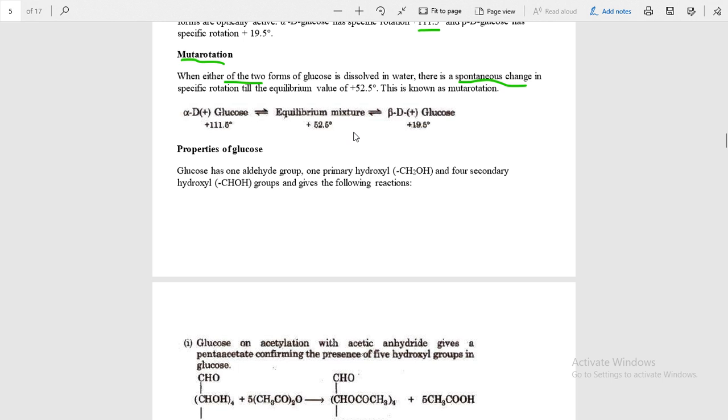Now we will see the properties of glucose, and with the properties of glucose we will prove the functional groups present in glucose. With the help of reactions we will prove the aldehyde group, the primary hydroxyl group, and four secondary hydroxyl groups. This one you can also say is proof of the glucose structure.